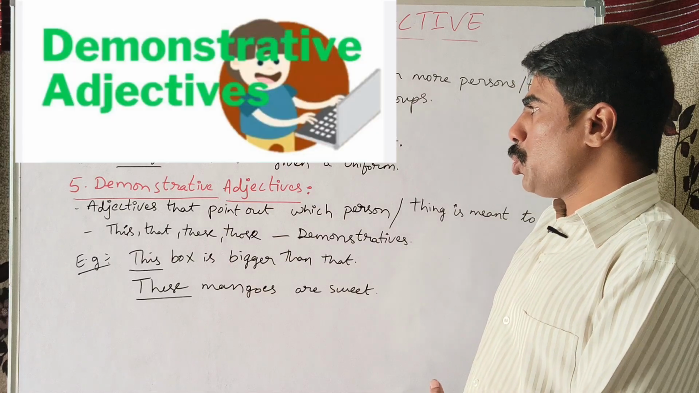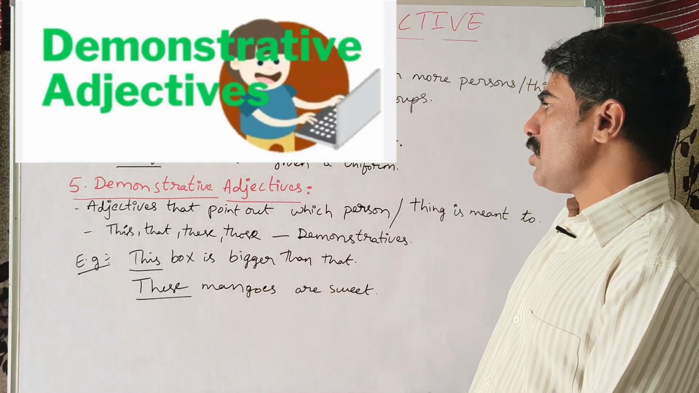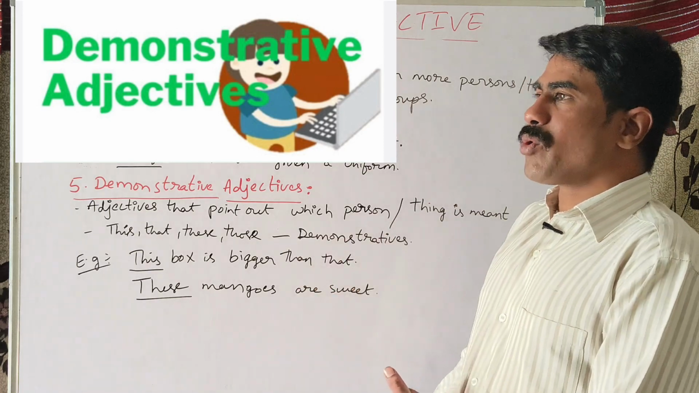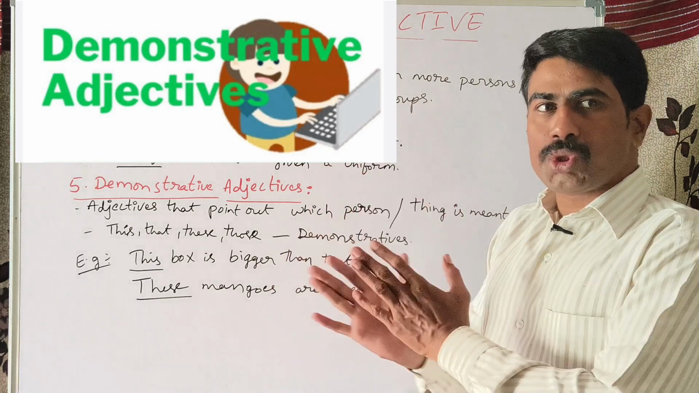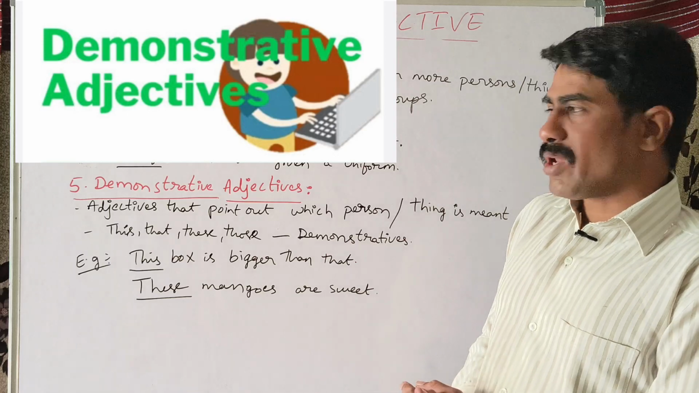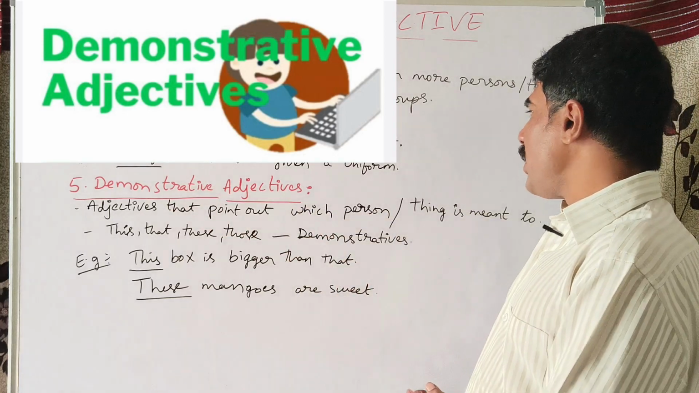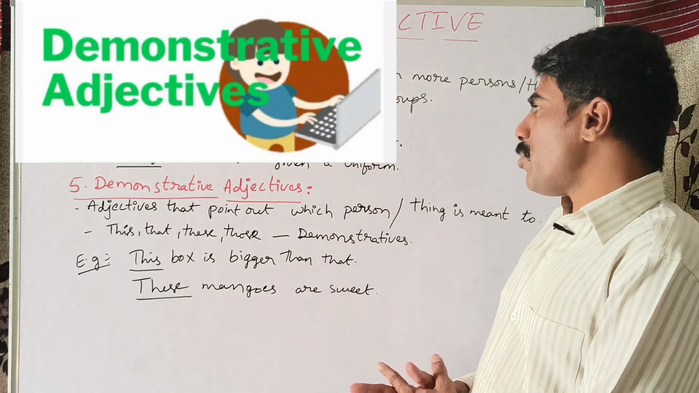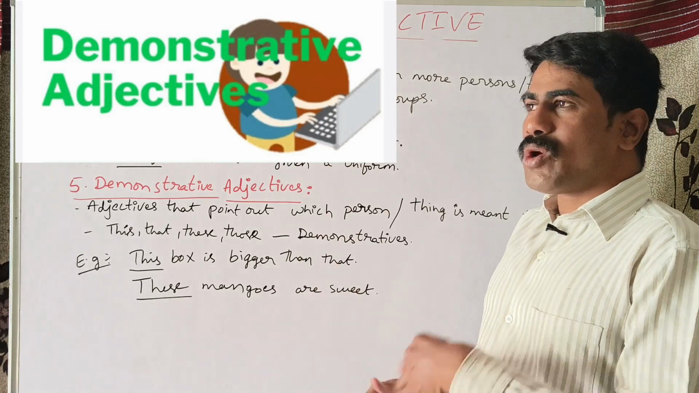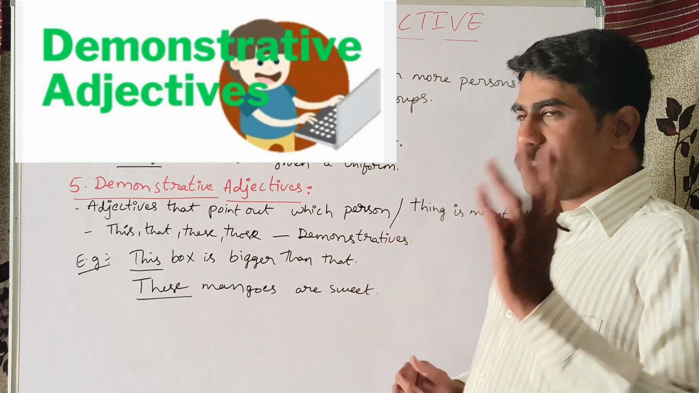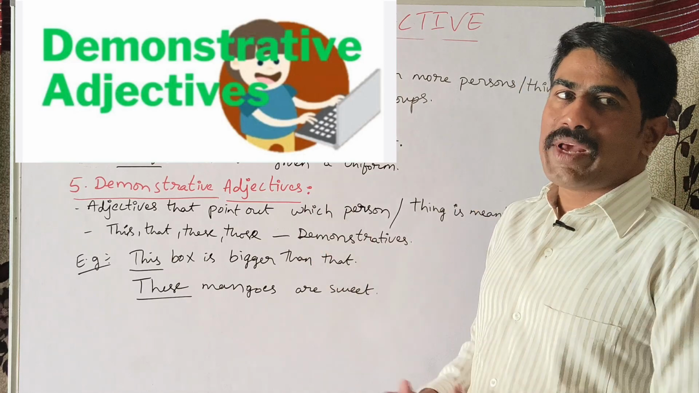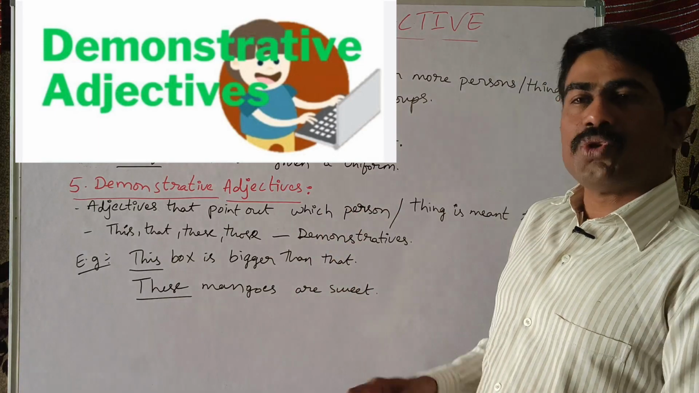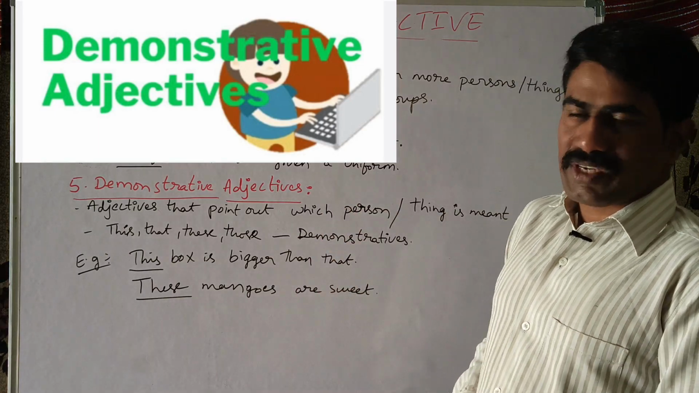Then next, the fifth adjective is demonstrative adjectives. Already we have seen the pronouns. Demonstrative means to show something specially or particularly. So adjectives that point out which person or thing is meant are known as demonstrative adjectives. As I already told you in the pronouns, this, that, these, those are known as demonstratives, and when they are used along with a noun, they are called demonstrative adjectives.